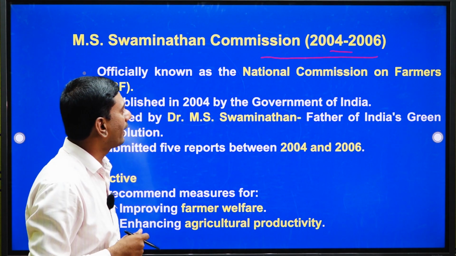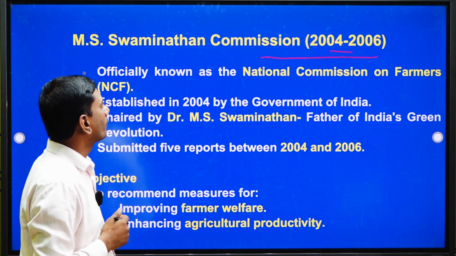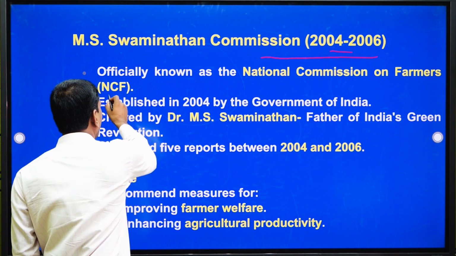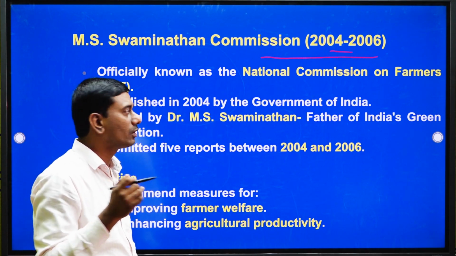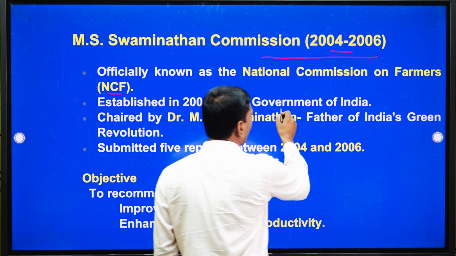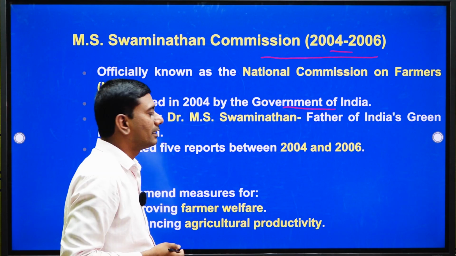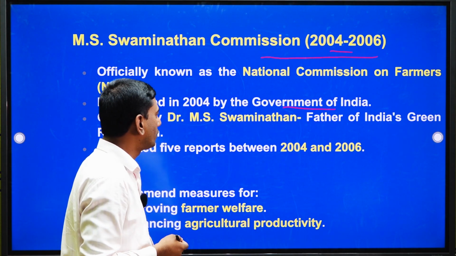It is officially known as the National Commission on Farmers, shortly NCF. It was established in 2004 by the government of India. As we know, he is the father of the Indian Green Revolution.